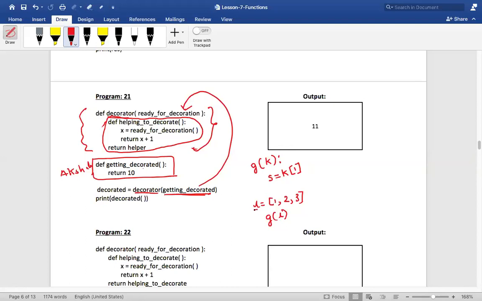So what is L? L is nothing but a list. So it means k is referring to this list, isn't it? And k of 1 is what? 2. Correct? Guys, do you understand this concept here? Okay, I'm coming reverse.